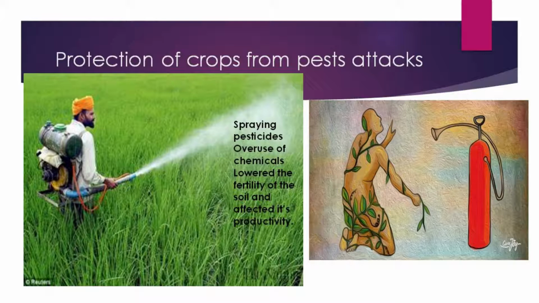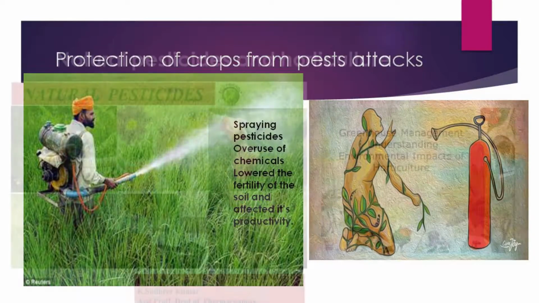But what happens if you keep on spraying pesticides again and again? The overuse of chemicals is not good. It lowers the fertility of the soil and affects the productivity of the crop. See here, I have tried to show you, if a lot of chemicals are used, the crop also will not grow properly, and it is saying no to chemicals. A human being surrounded with leaves means that there is life in that plant, and it also is saying no to the chemicals.